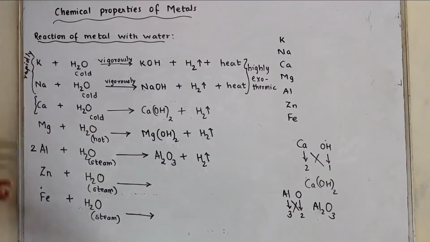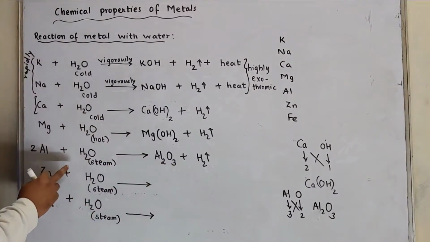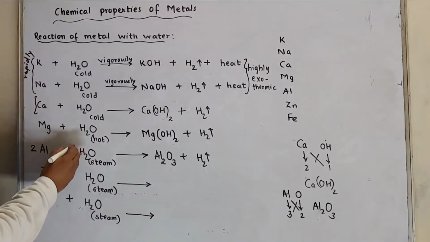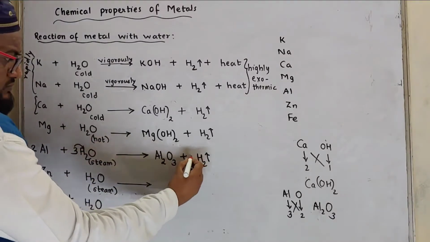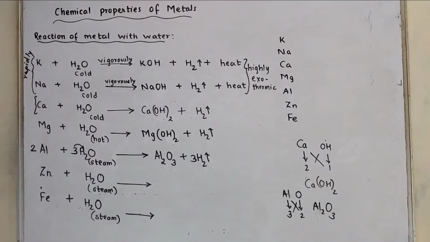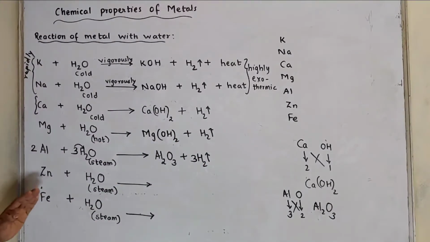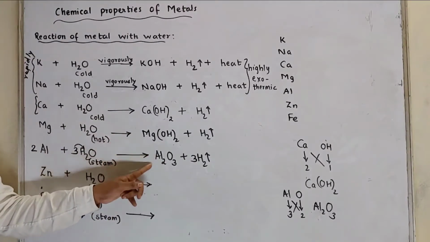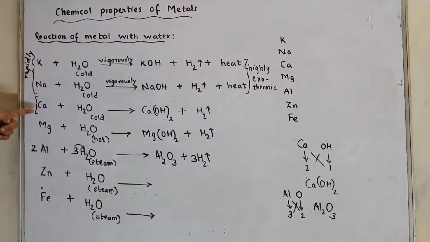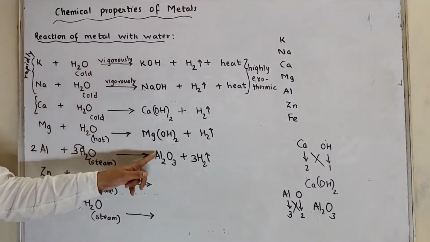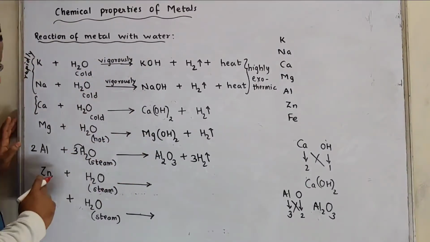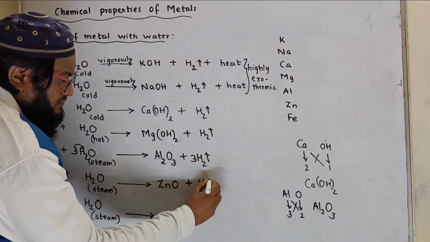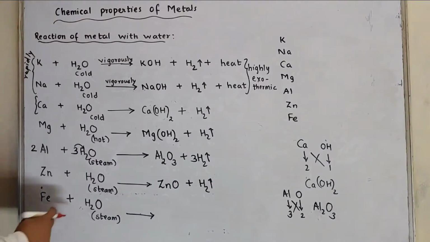Then oxygen over here is 3, over here it is 1. We'll put 3. Then hydrogen, 3 twos are 6. It is balanced. So mind well, Alto, Zen, Ferrari react with steam. They are not going to form hydroxide. What will they form? Oxides. But Karina ne car manga, they will form hydroxide. Then zinc will also form zinc oxide and hydrogen is given out. Iron will form iron oxide.